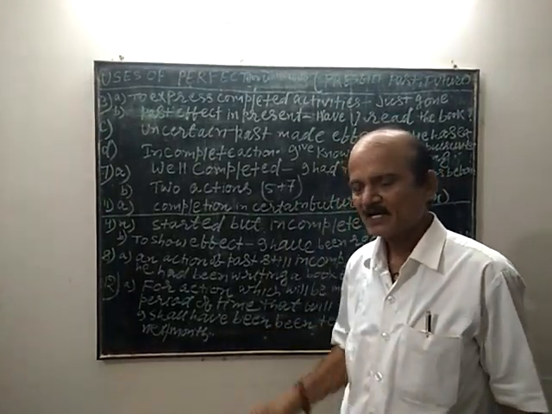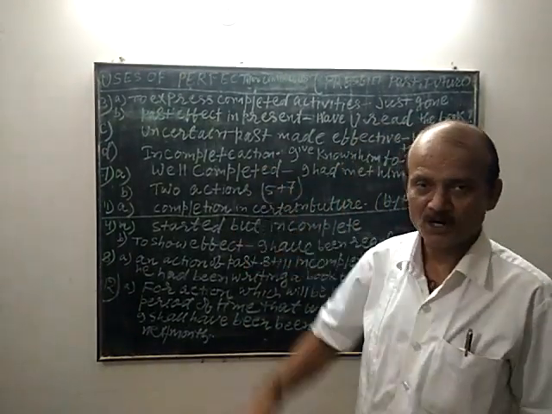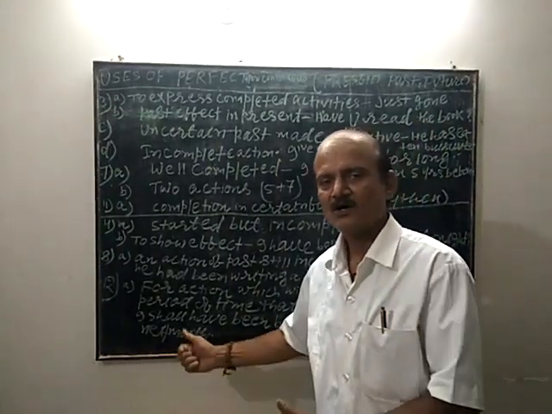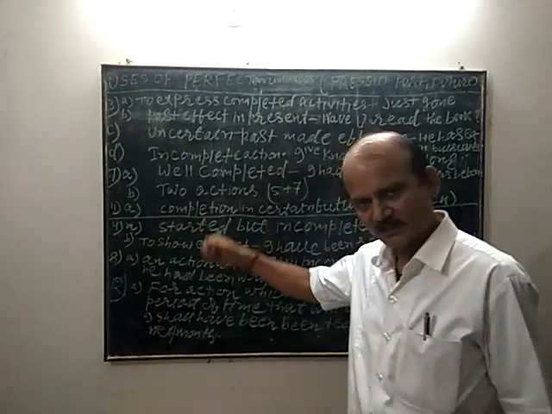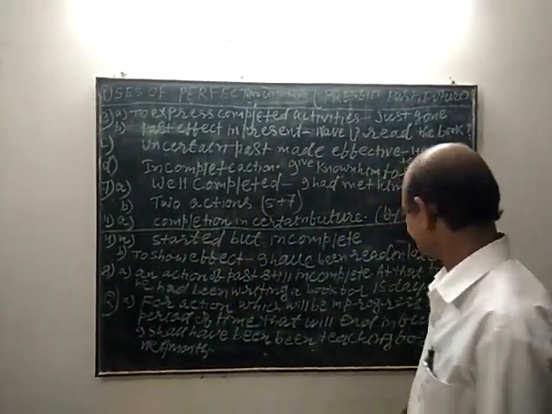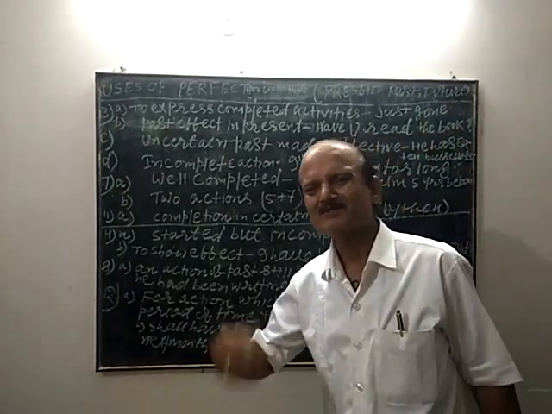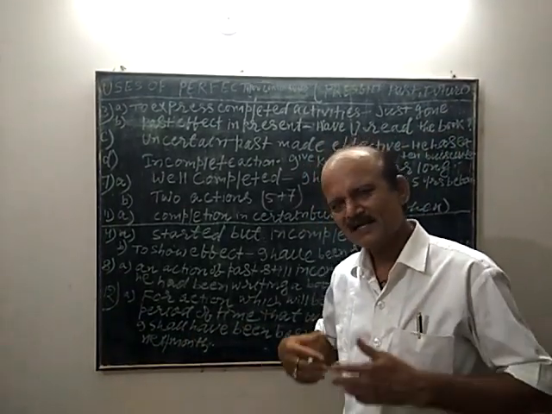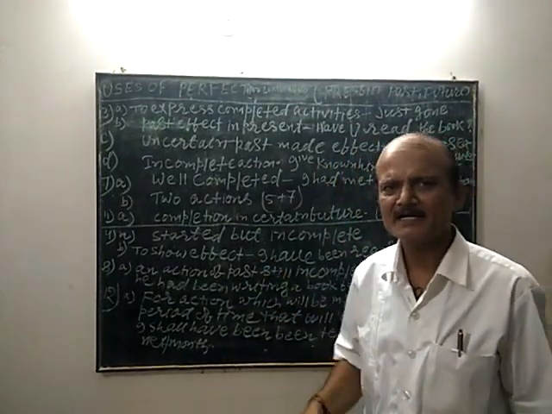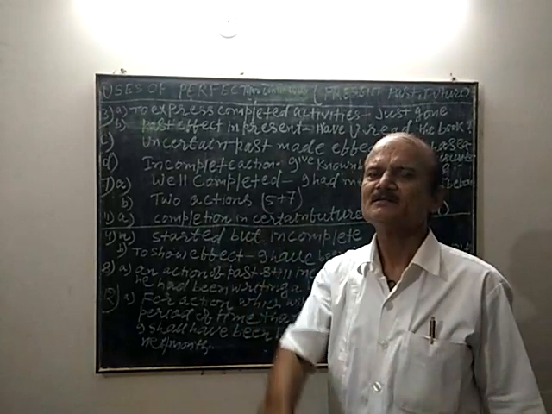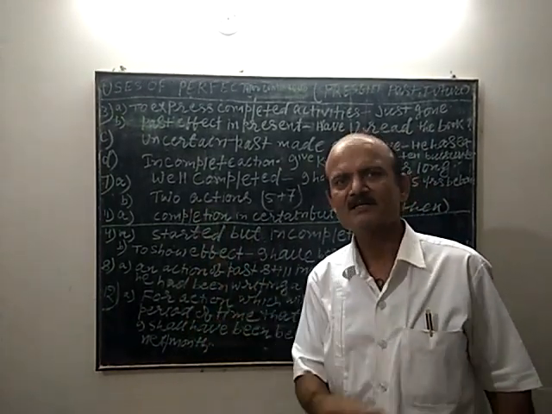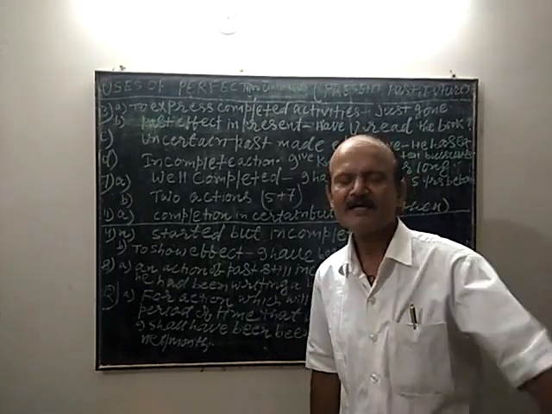I can say by tomorrow I shall have been completing your tense, or the description of it, or something like that. Next month I can say by next month I shall have been completing 30 years of my teaching.